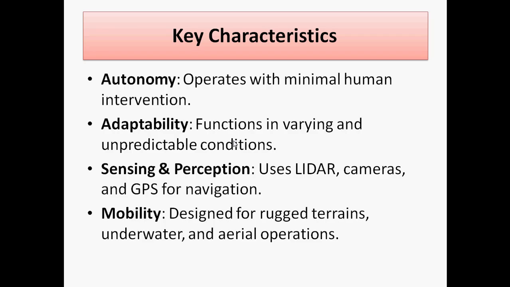The next is mobility. It is designed for rugged terrains and underwater and aerial operations, so it is designed for any conditions. These are the main characteristics of field robots. Whenever we design field robots for different areas, we consider these four characteristics: first autonomy, second adaptability, third sensing and perception, and fourth mobility.